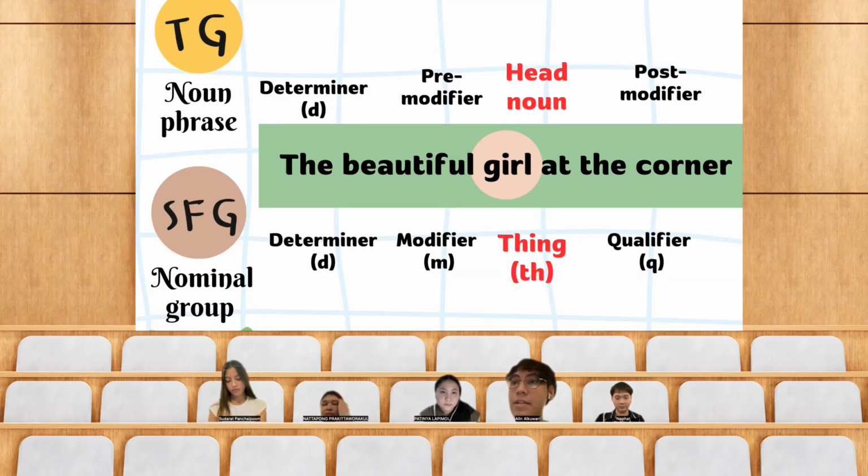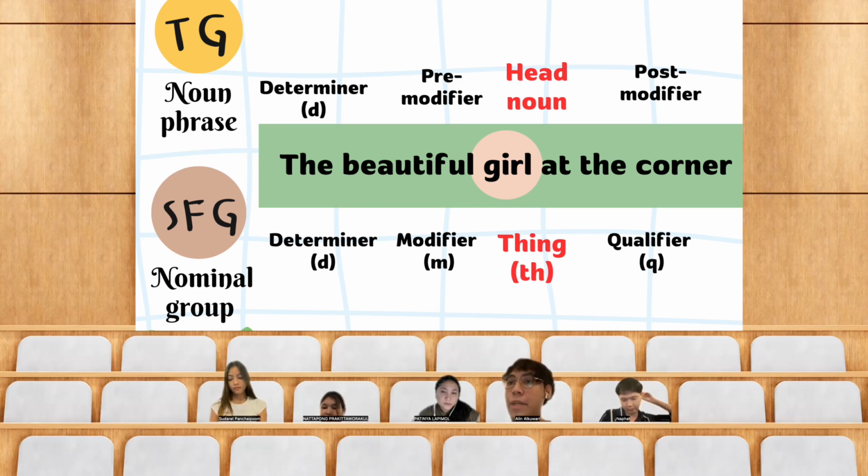Now let's see the internal elements of each group. Let's start from the noun phrase in TG or nominal group in SFG theory: the beautiful girl at the corner. As you can see here, the constituent which has a noun as its head, girl in the circle, is called the head noun in TG.